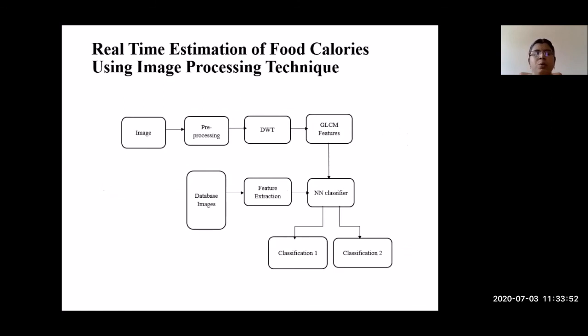Then this is one more example: real-time estimation of food calories and the type of food we are having, using image processing techniques. For that, again, the image is captured. Pre-processing, removal of noise, these things are done. Then DWT, discrete wavelet transform, and GLCM feature extraction are applied, and the result is given to a neural network. These features are stored inside the neural network using the database. Once any new image is given to this neural network, it identifies what type of food it is.